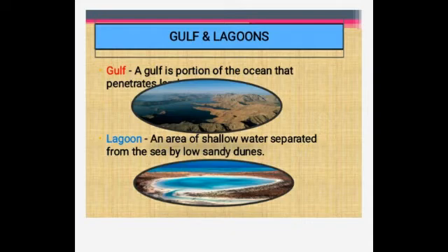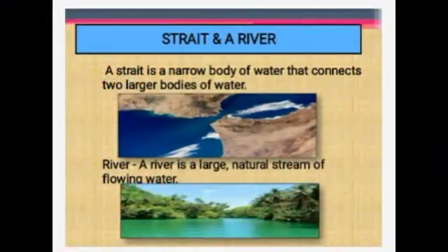Okay children, so you have to understand what is a gulf and what is a lagoon. Then we learned about what are marginal inland seas, what is a bay, and what is a lake. So try to remember all these important definitions. Okay. So next we're going to see what is a strait. So a strait is a narrow body of water that connects two larger bodies of water. Example, we have the Palk Strait and the others.